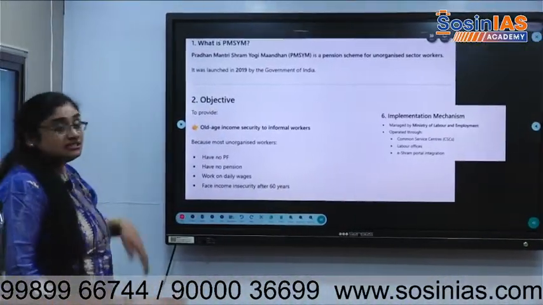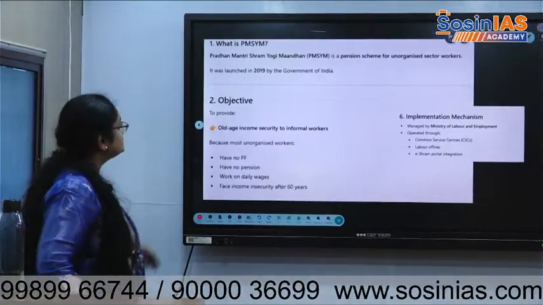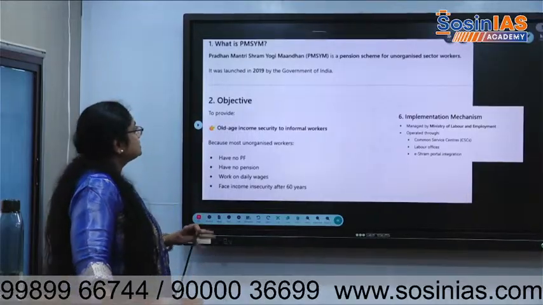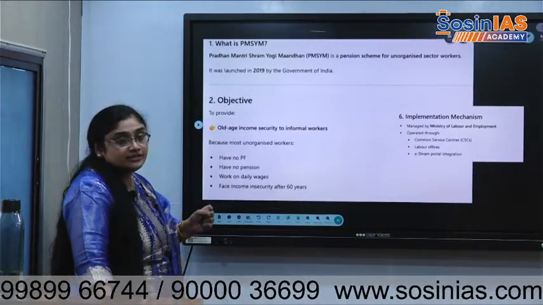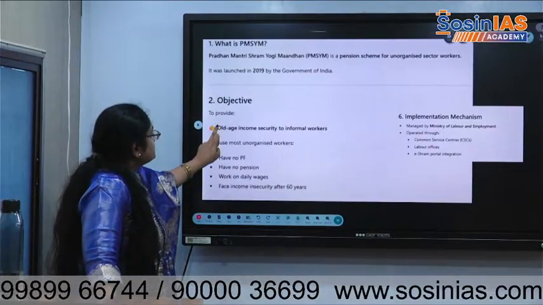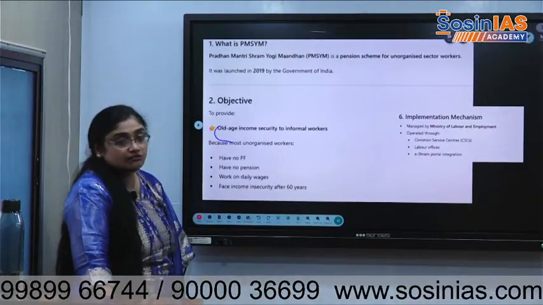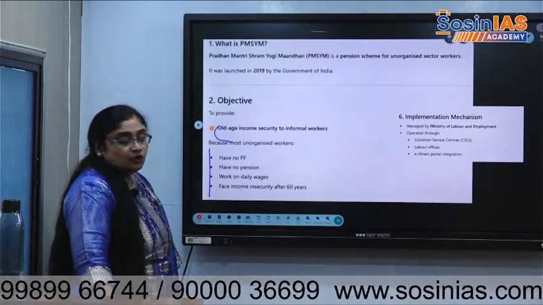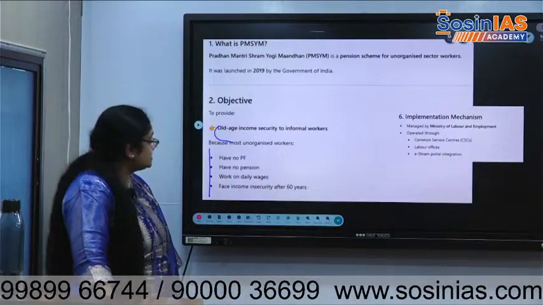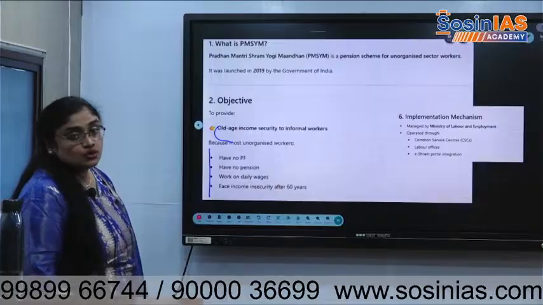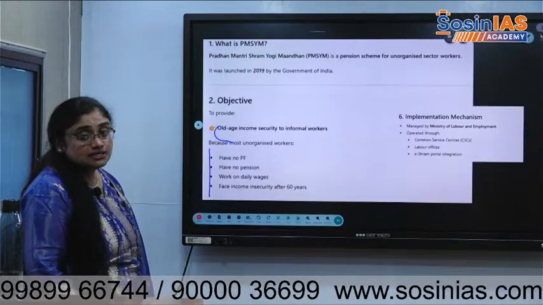Then there is Pradhan Mantri Shram Yogi Mandan Yojana. It's a pension scheme for unorganized sector workers. It was launched in 2019 by the Government of India. The objective is old-age income security for informal workers. They have no PF, no pension, work on daily wages, and they face income insecurity after 60 years. So it is for unorganized people.